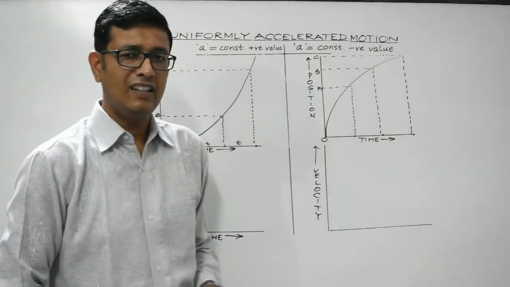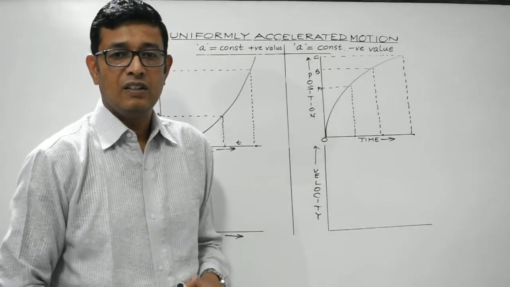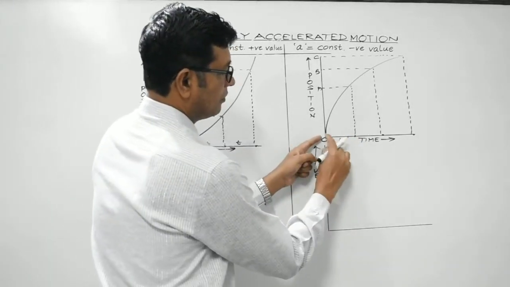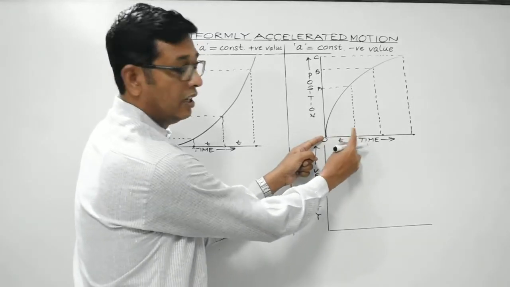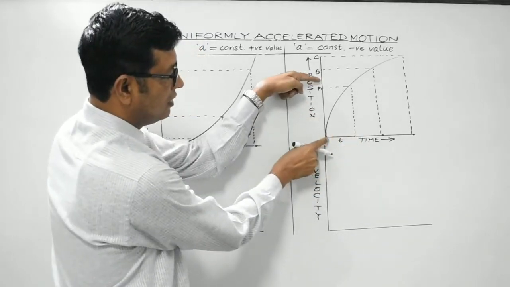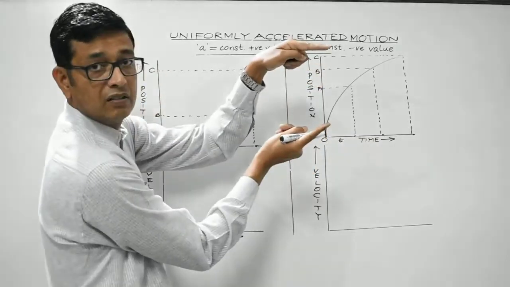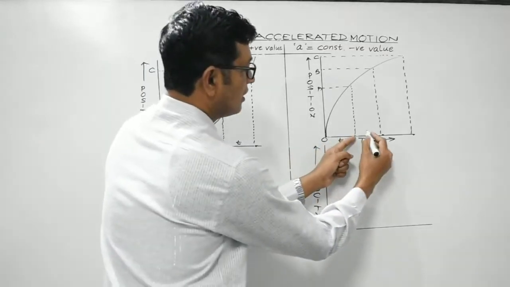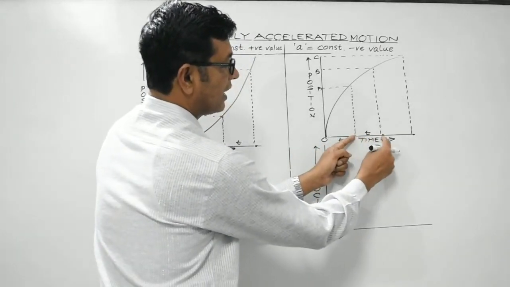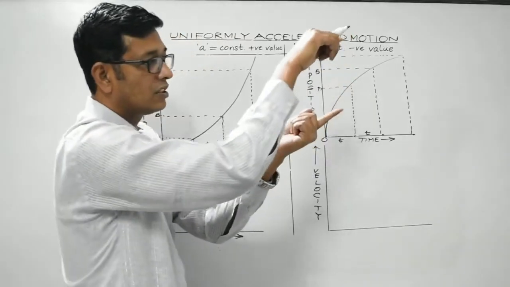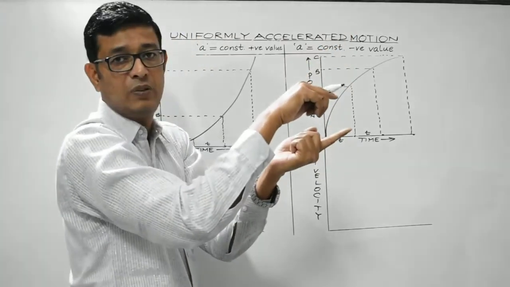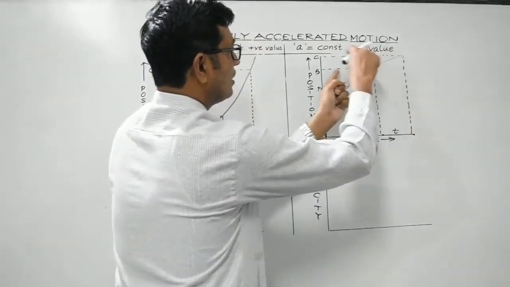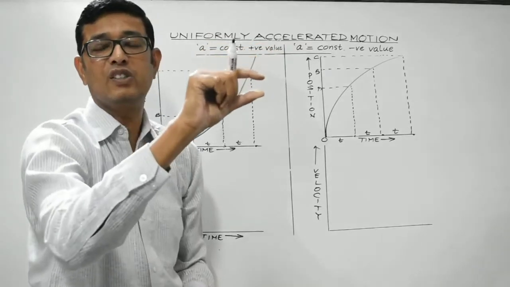Now look students, again let's try to interpret this graph. Let's consider this interval of time. During this interval of time, the body has covered displacement equal to OA. It's quite large displacement covered by the body during the first interval of time. Let's consider the second equal interval of time. During the second interval of time, the body has covered much lesser displacement. Let's consider the third equal interval of time. In this case, the body has covered still lesser displacement.